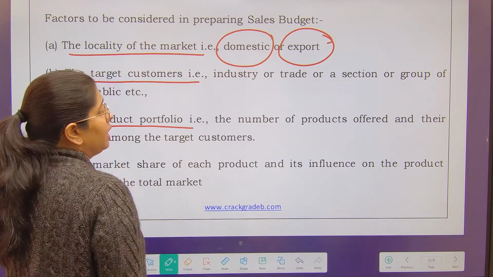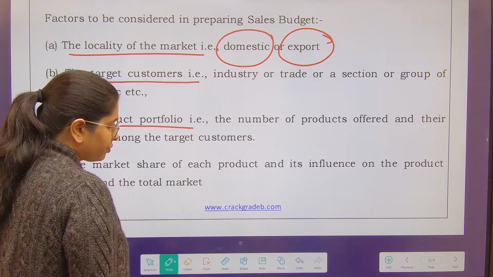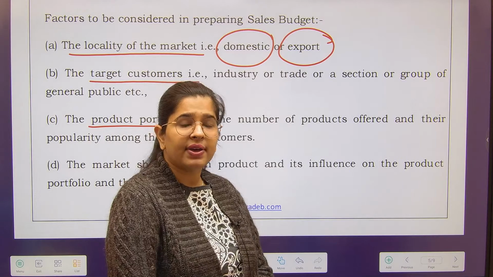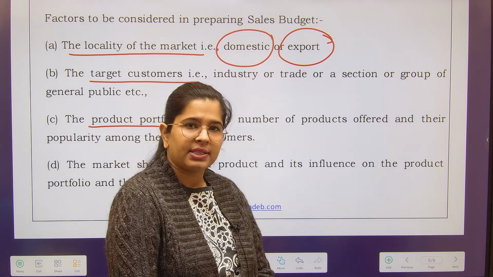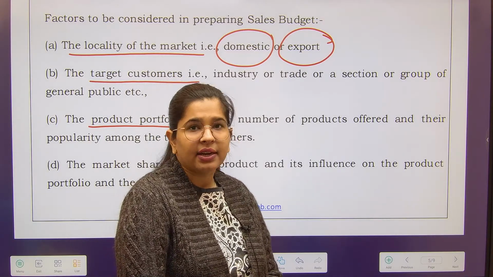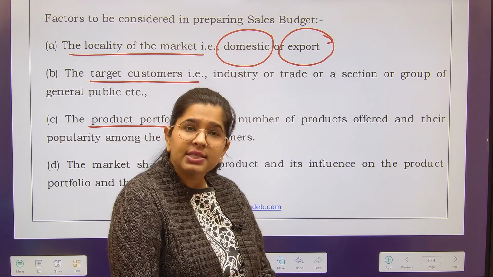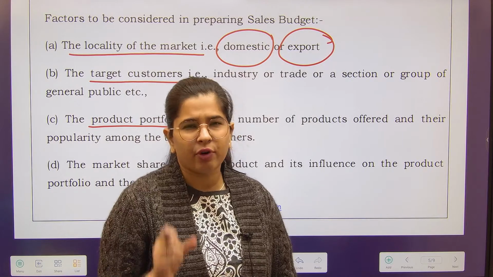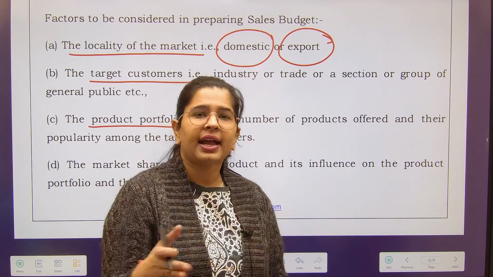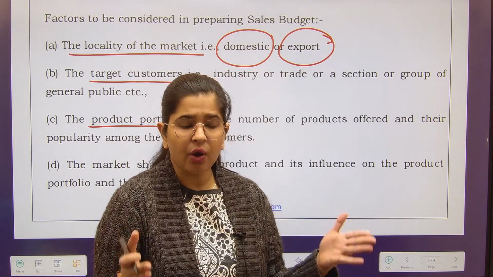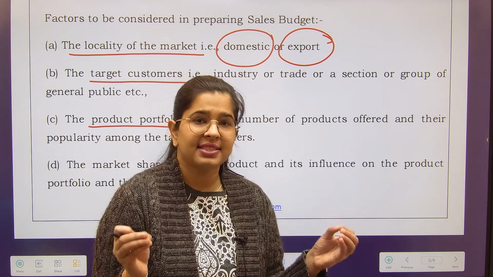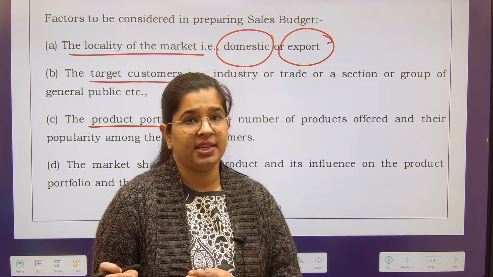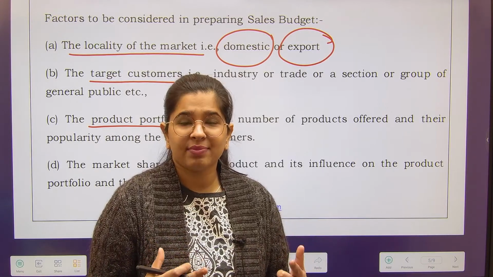Product portfolio. Suppose you are manufacturing biscuits and you have 10 varieties of biscuit: plain biscuit, cream biscuit, cake biscuit, correct? Cookies biscuit, apart from that the glucose type of biscuit, right? So like that you have 10 varieties. Now you have to prepare the sales budget for each and every variety. Now see how cumbersome this process is.